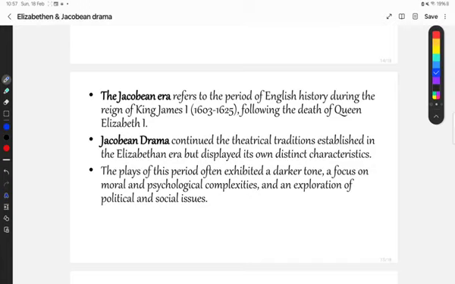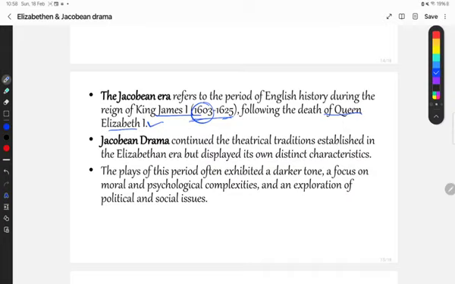So the Jacobean era refers to the period of English history during the reign of King James the First, from 1603 to 1625, following the death of Queen Elizabeth the First. So after Elizabeth the First's death in 1603, King James the First was nominated as the King of England and ruled England from 1603 to 1625.